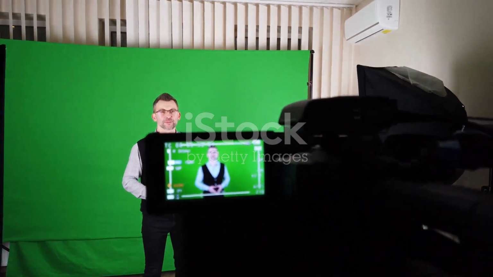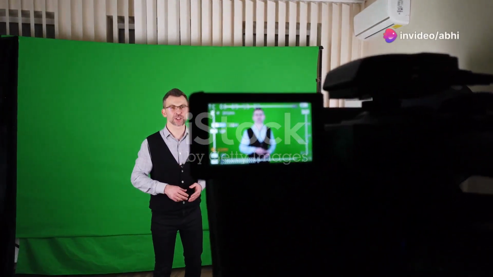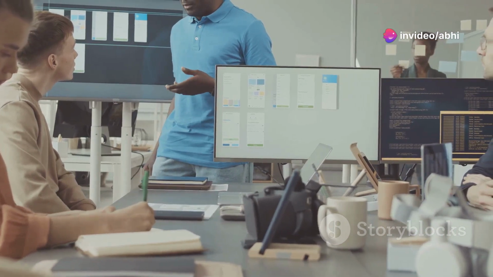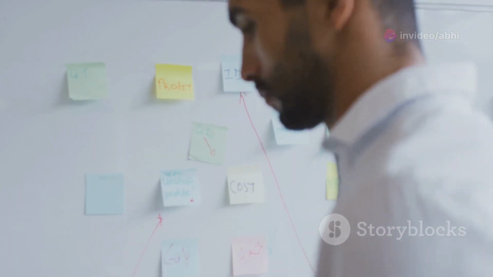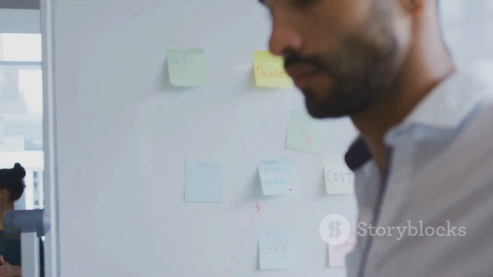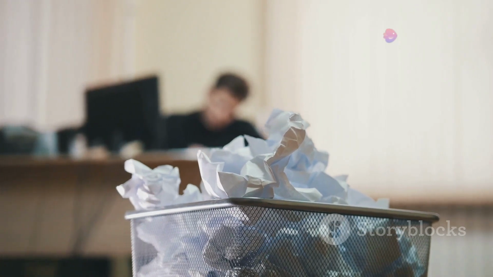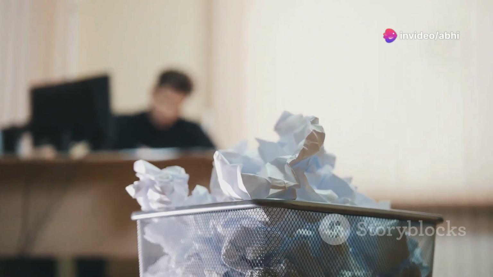Section 8. The importance of planning in system development. Planning is crucial in any system development project. It gives you a clear path to follow, from identifying the problem to creating the solution. Without a solid plan, projects can become chaotic and unmanageable.